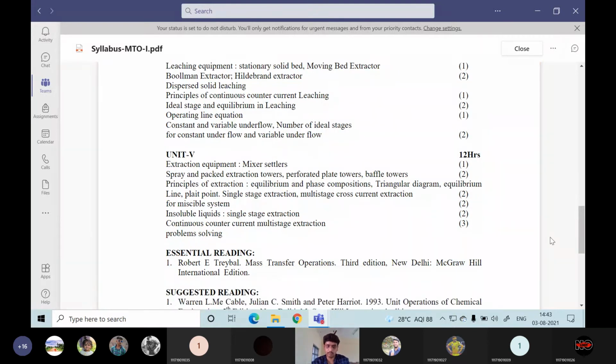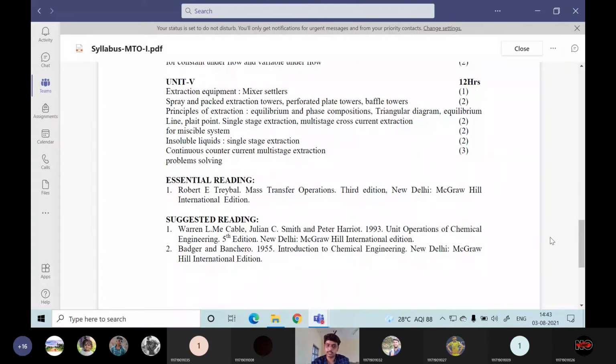The prescribed book for this particular mass transfer course is Robert E. Treybal, Mass Transfer Operations. Preferably you can use the 3rd edition, published by McGraw-Hill International Edition. You can find this in the library, or otherwise I will be sharing a soft copy with you. I have a soft copy of this one. This is the prescribed and essential book for you.